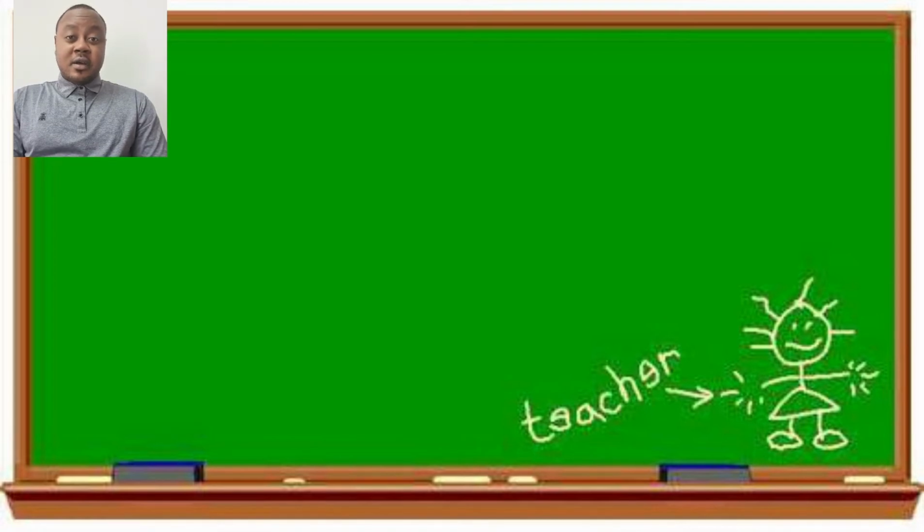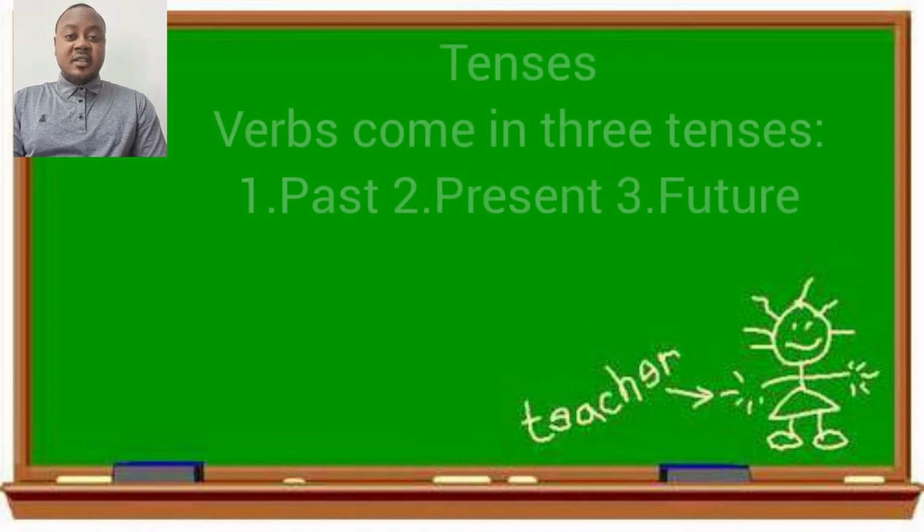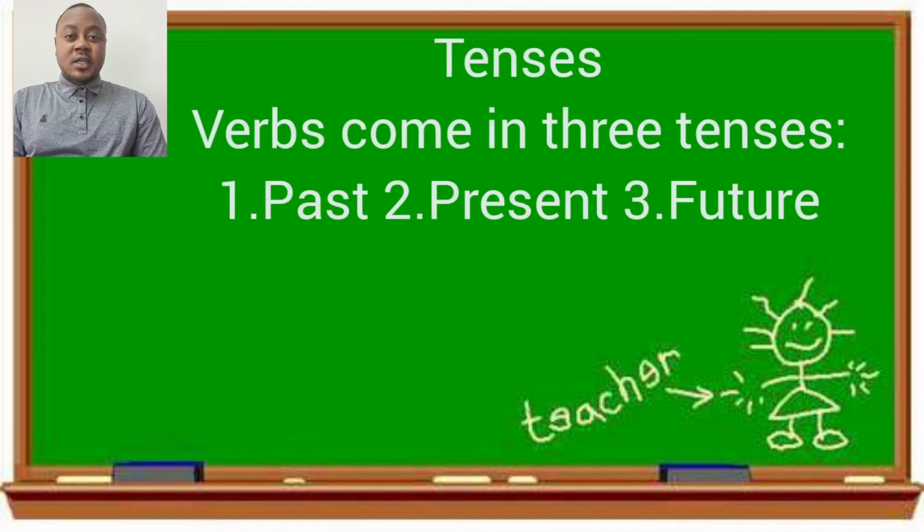For today's class, I would like us to look at tenses. The first thing you have to understand is that verbs come in three tenses. There is the present, the past, and future tenses. And of course, these three tenses tell when certain things or actions are being done.